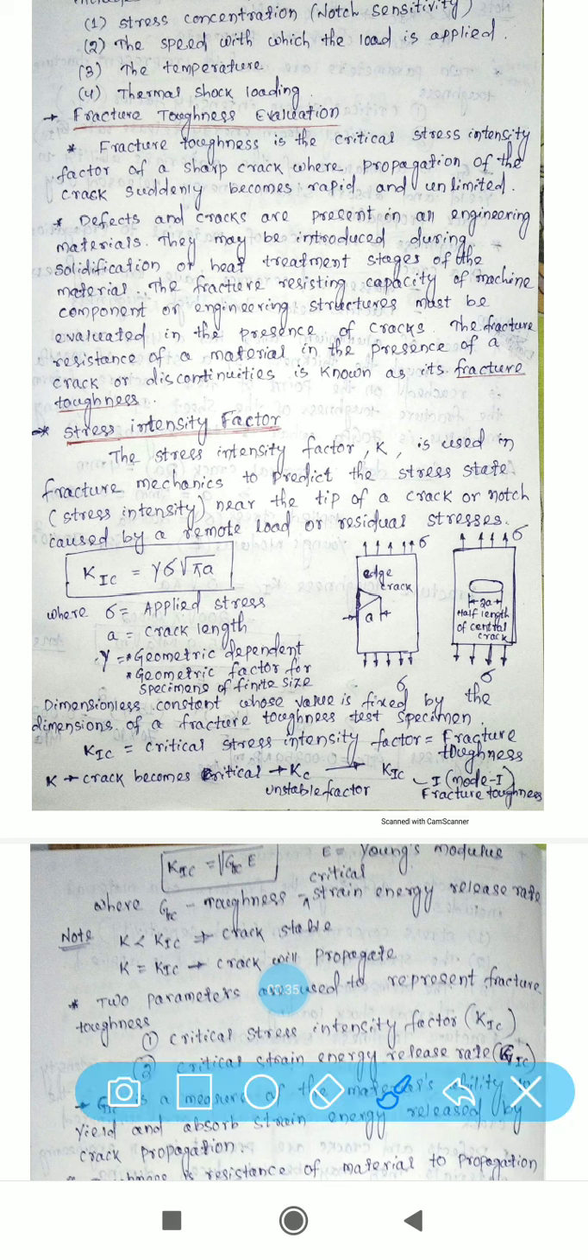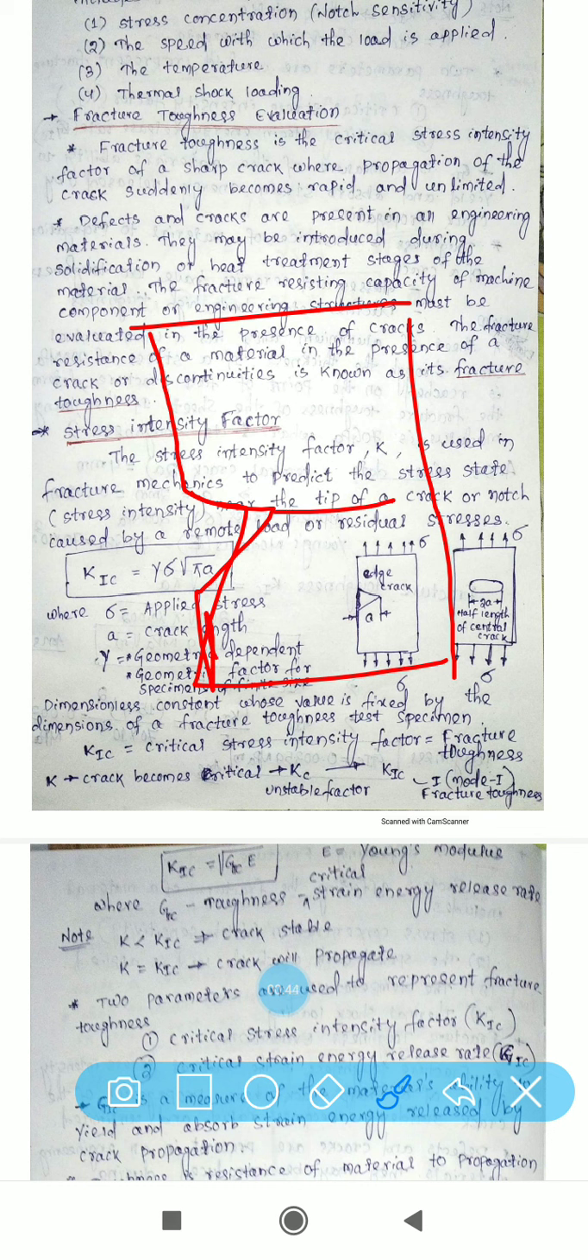So what is the meaning of this? Let us assume this is your body. This is your crack edge. Here a sudden crack forms, and propagation of the crack will be rapid in this section. So this is your fracture toughness.